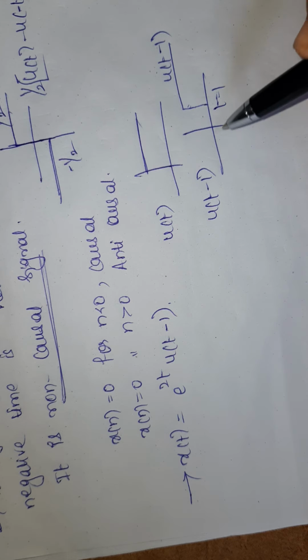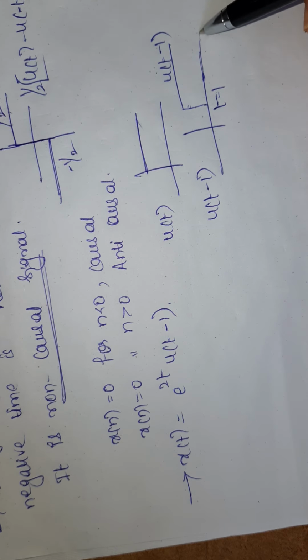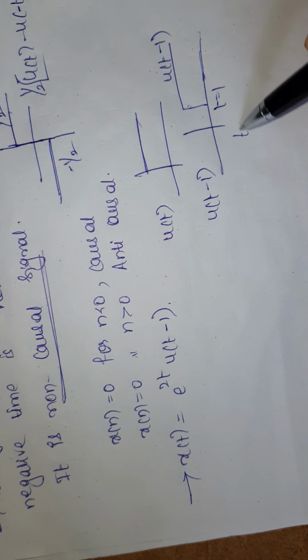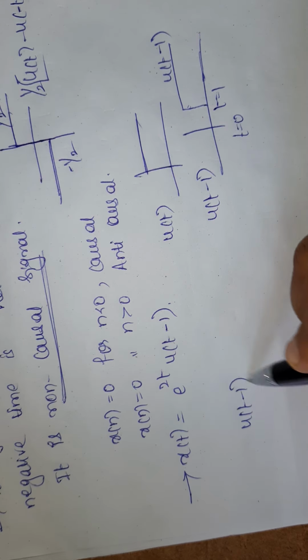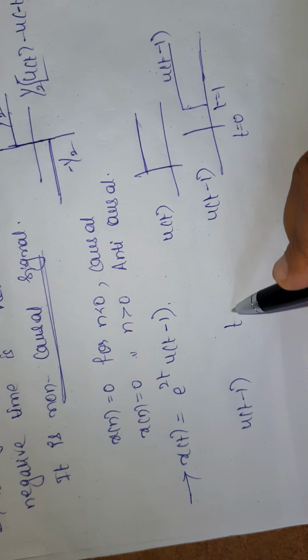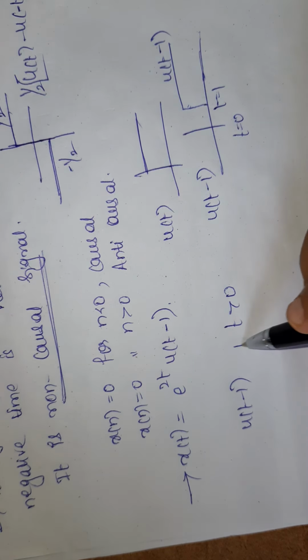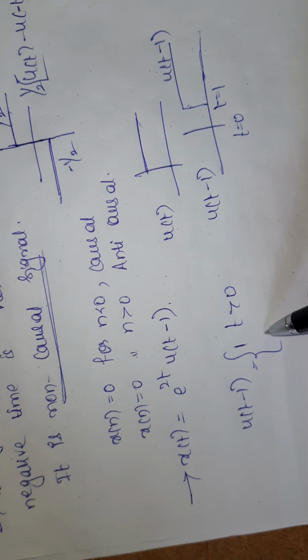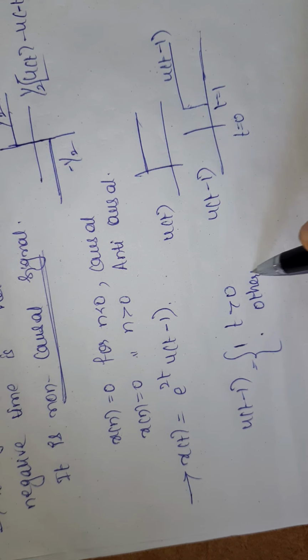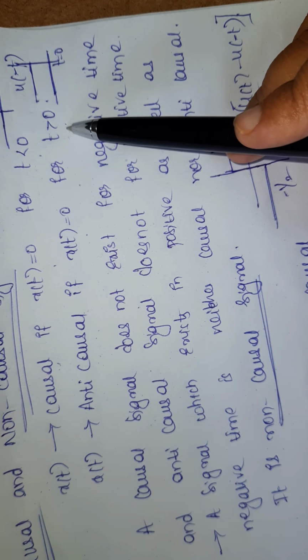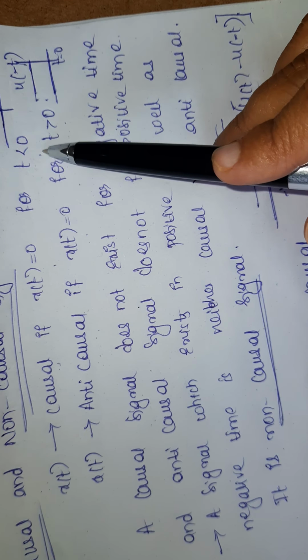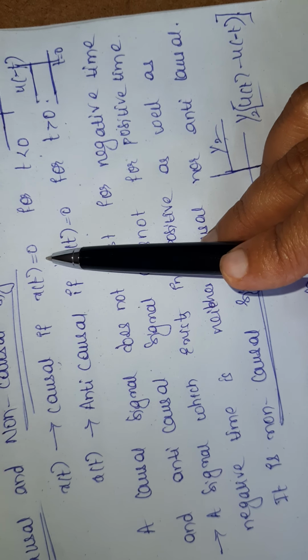The signal is existing on the right hand side. At t equal to 0, the signal u of t minus 1 is present for t greater than 0 with magnitude 1, otherwise it has magnitude 0. So for t greater than 0 the signal is existing.